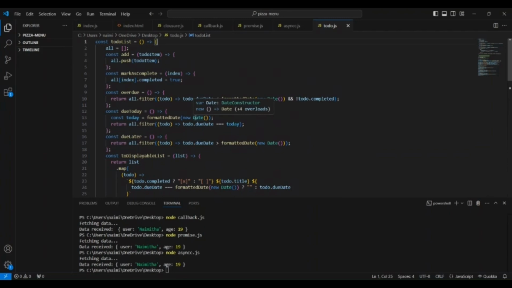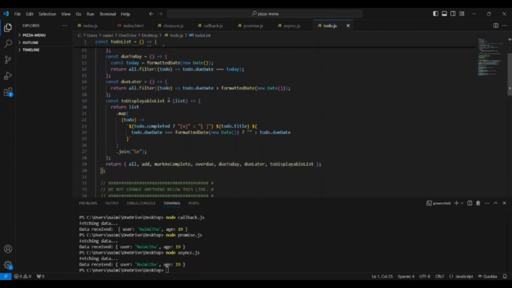Now let us see what these methods are. First, let us look at the add method. This method called add allows you to add a new task to the to-do list. When you call add, you pass in an object with the task title, its due date, and whether it's completed or not. This new task gets pushed into the all array.